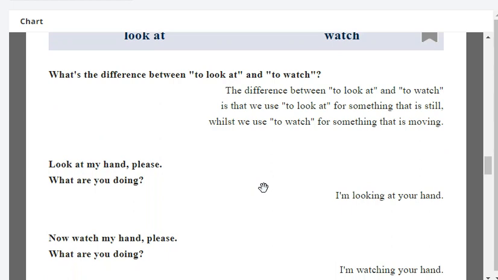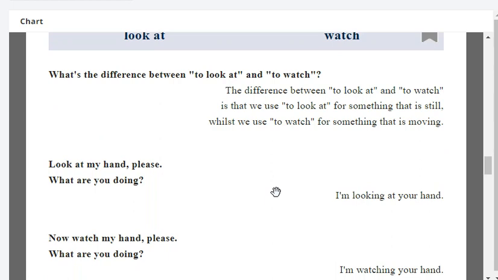What's the difference between to look at and to watch? The difference between to look at and to watch is that we use to look at for something that is there, whereas we use to watch for something that is moving.